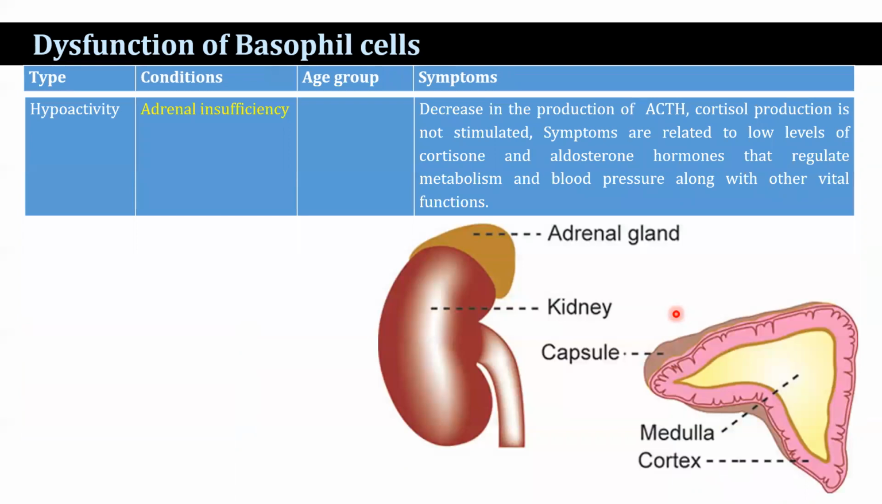And this is hyperactivity. Then hypoactivity is adrenal insufficiency, so a decrease in the production of the adrenocorticotropic hormone. Cortisol production is not stimulated. Symptoms are related to low levels of cortisone and aldosterone hormones that regulate metabolism and blood pressure along with other vital functions.